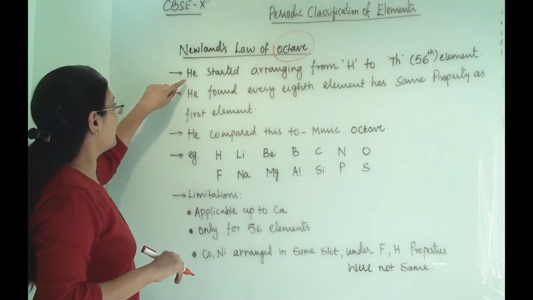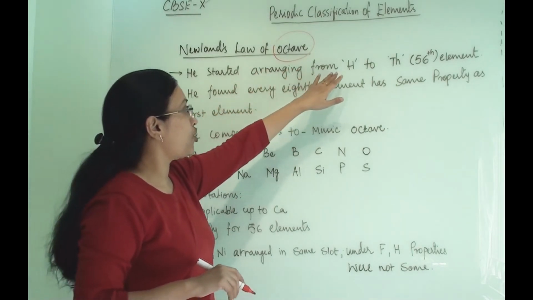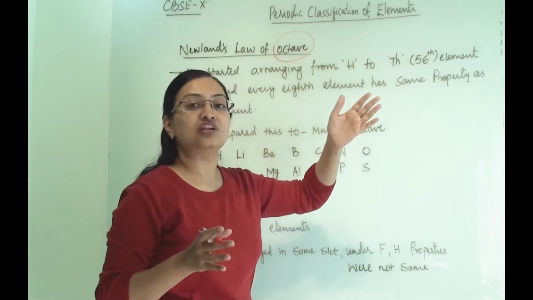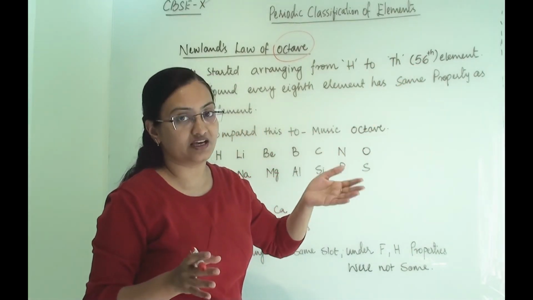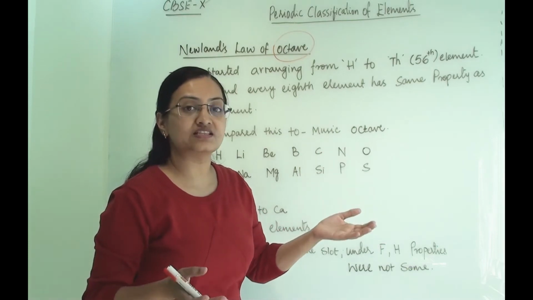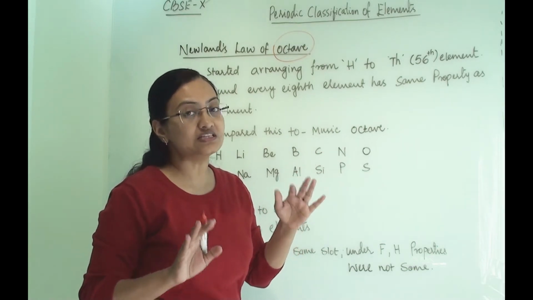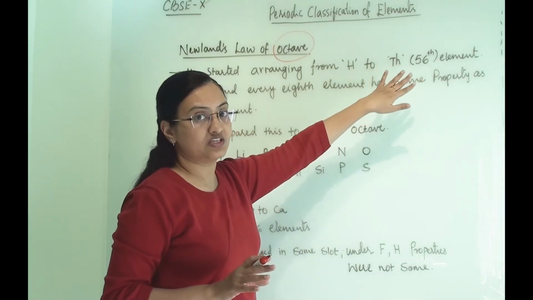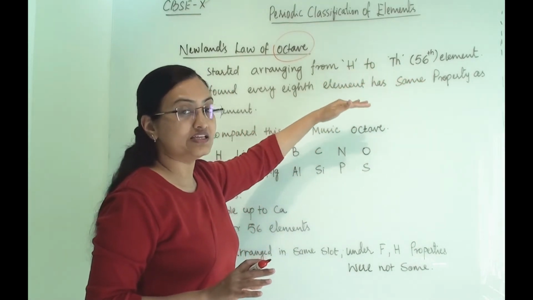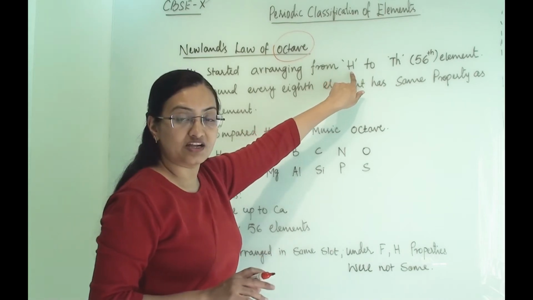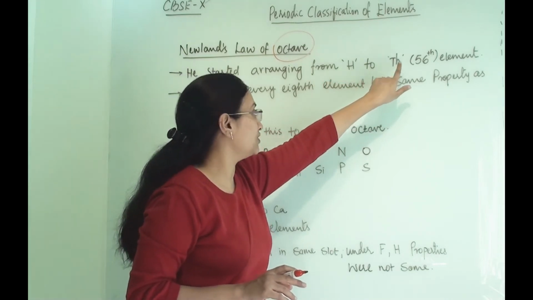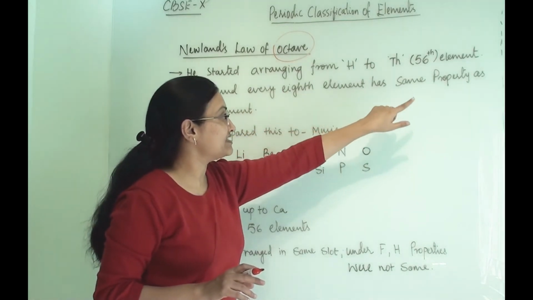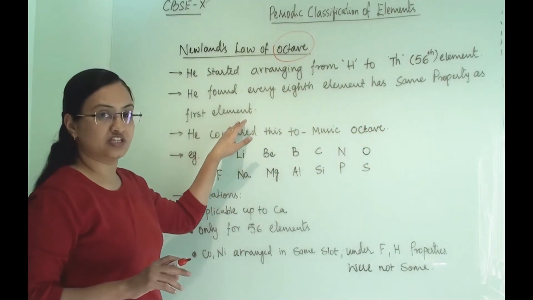Let us see that. He started arranging from hydrogen to thorium, and at that time only 56 elements had been discovered. So he arranged all these 56 elements, from hydrogen to thorium, and he found that every eighth element has the same property as the first element.